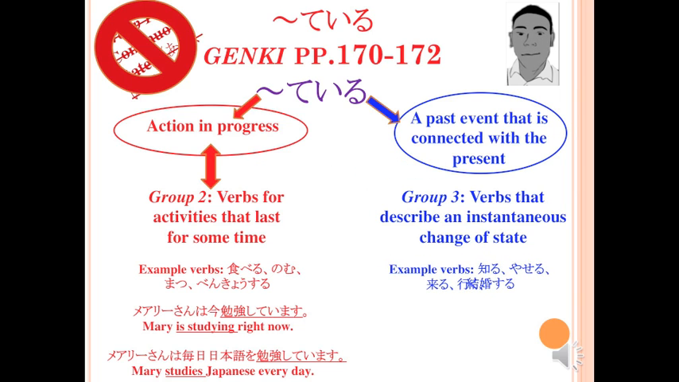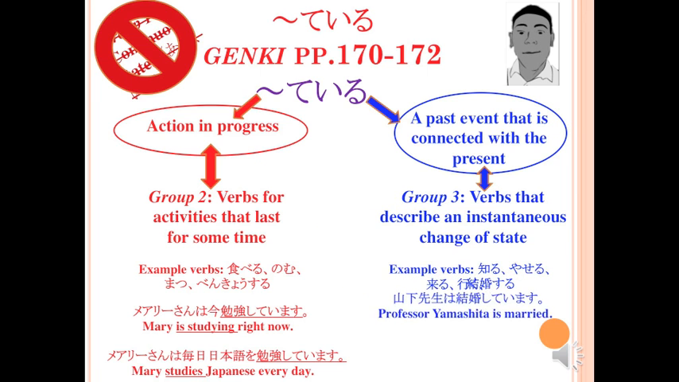Remember that group 3 verbs are verbs that describe a change from one state to another. Take a verb like to get married, kekkon suru. Now there is clearly a change in state here. With marriage, one goes from the state of being single to the state of being married. In verbs such as this, the teiru form indicates a past occurrence, or a change, which retains its significance until the present moment. In short, group 3 verbs in the teiru form represent the result of a change.